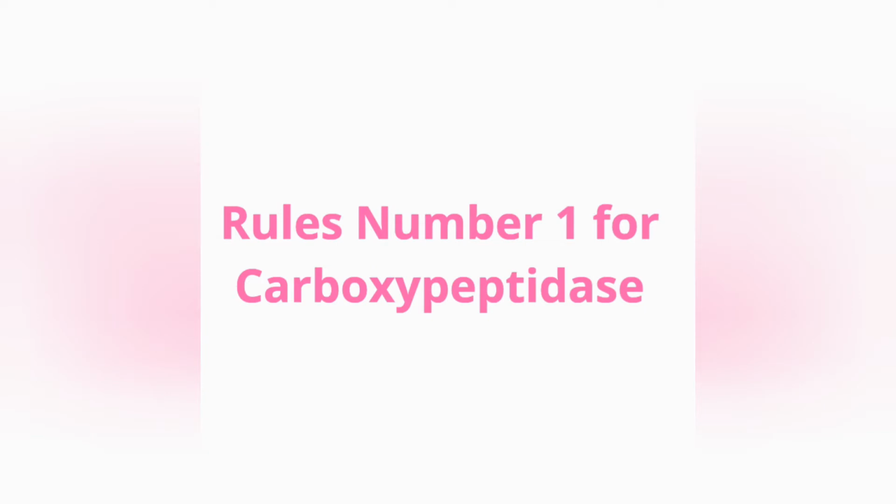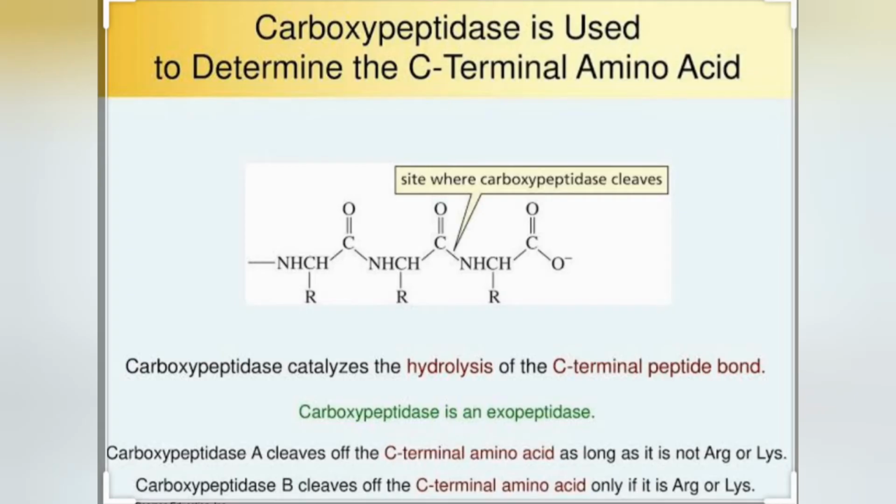So let's learn the rule about carboxypeptidase. Where exactly does the carboxypeptidase enzyme cut the amino acid? Let's look. Carboxypeptidase enzyme is responsible for the cleavage of the C-terminal of an amino acid. It is of two types, carboxypeptidase A and B. Both of these enzymes have different kinds of action. Carboxypeptidase A will cleave the amino acid except lysine and arginine, while carboxypeptidase B will specifically cleave the C-terminal of lysine and arginine. Okay, so remember this fact.